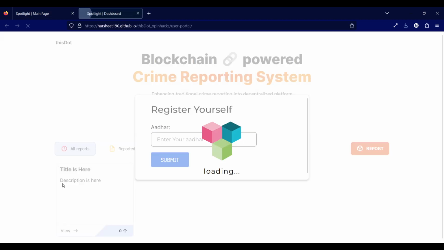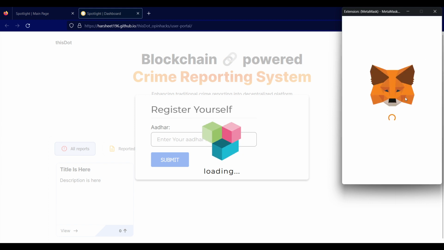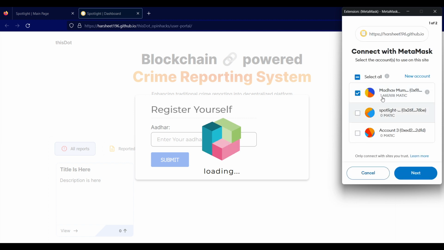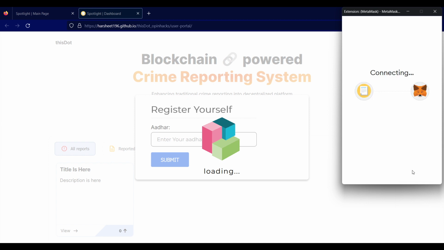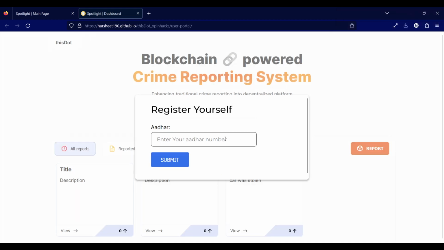Once the user logs in, if it's their first time, they would have to connect their MetaMask wallet, or you could say crypto wallet. As of now, we have hosted this on the Polygon Mumbai testnet, and as you can see, I get the option of connecting my account. Once I have connected my account, it will then ask me details regarding my Aadhaar detail. It is to make sure that the user is a genuine user. Since this is a test, I will just put in whatever I want.